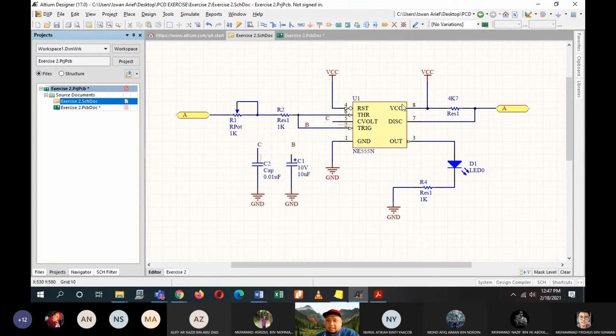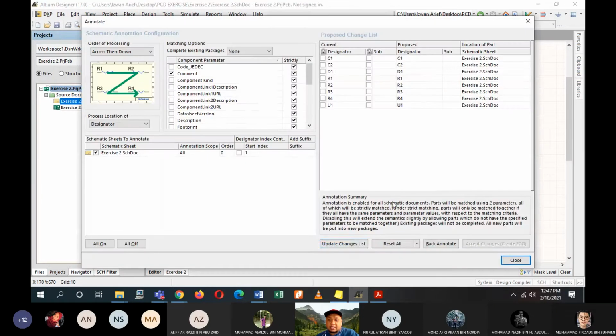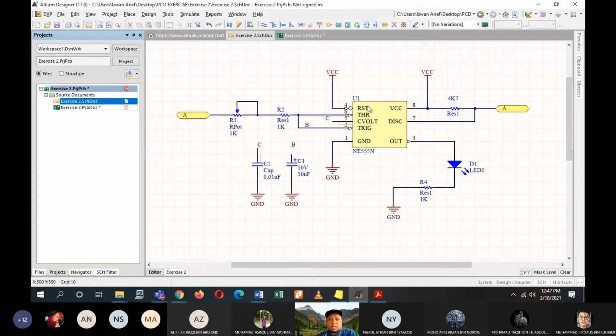Alright, once you have this circuit, this schematic of yours, you just go to tools, annotation, annotate schematic. Okay, update changes. If there are no changes made, just click on OK, and then click close. Once all of the components have their own annotation and their own names, designator, then you can go to design and then update the PCB.